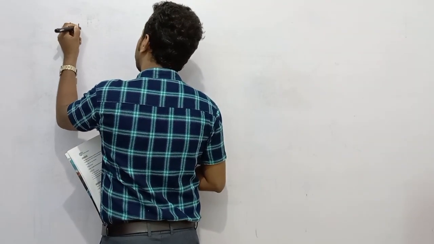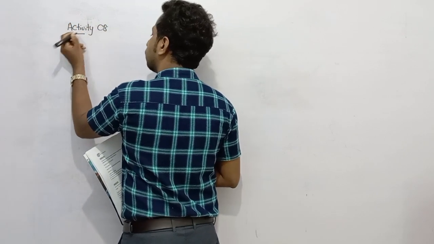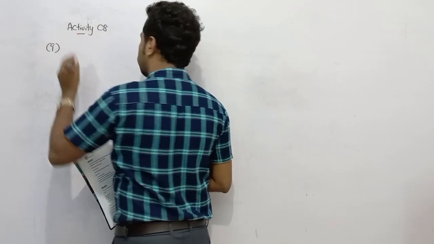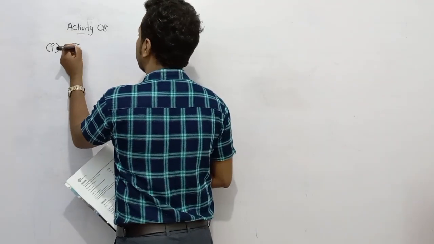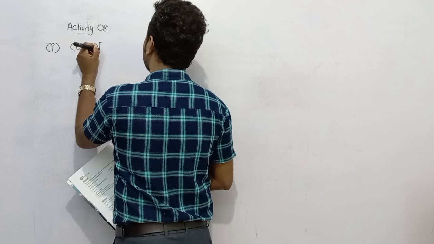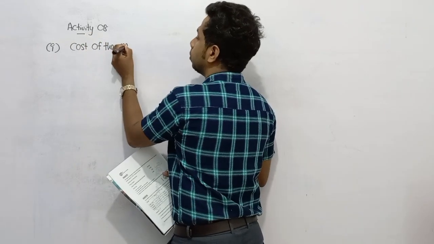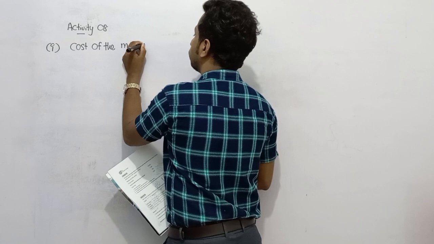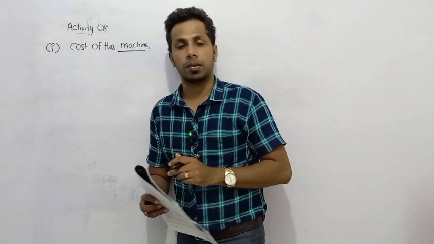So write down this as activity number 8. Roman number 1. Then we have to calculate the cost of the asset first. Cost of, what is the asset here? Machine, right? So here you can see information related to a machine. So first of all, you need to calculate the cost of the machine.